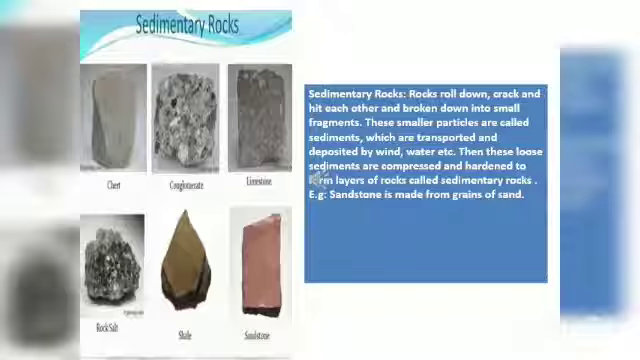Then these loose sediments are compressed and hardened. They become hard to form layers of rocks called sedimentary rocks. For example, sandstone is made from grains of sand. From the smaller particles known as sediments, we get a completely compressed and hardened rock which is known as sedimentary rock. Clear?